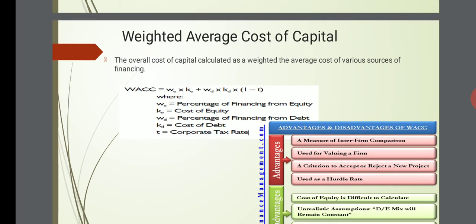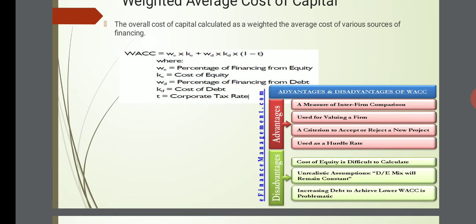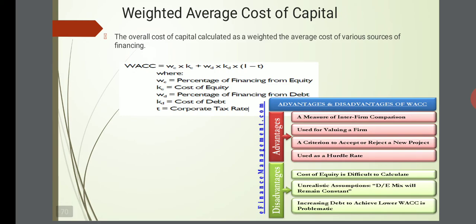Weighted average cost of capital. The overall cost of capital, calculated as the weighted average cost of various sources of financing, is the weighted average cost of capital. For example, a company is using debt and also equity. Then weighted average will be the combined cost of both the components of the capital. Weighted average cost of capital is represented by weightage of equity into cost of equity plus weightage of debt into cost of debt into 1 minus T.